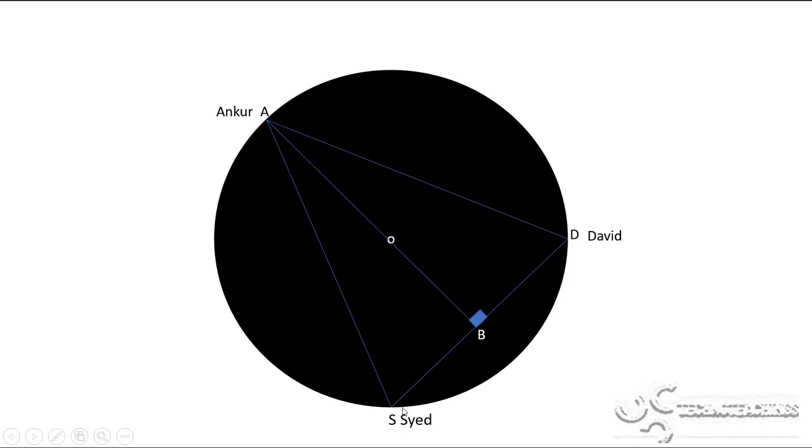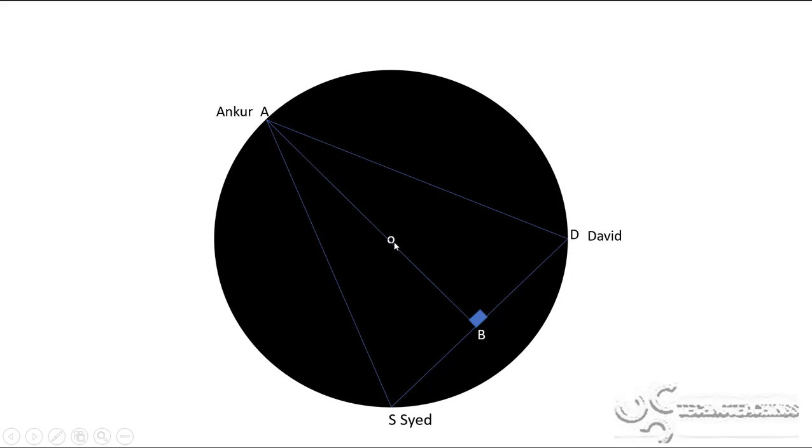This is an equilateral triangle which I have named ASD with respect to their names: A for Ankur, S for Saeed and D for David. And OA is the radius for Ankur with respect to O. As you have seen in the previous classes, the radius will be similar in all directions. It will have the same distance.